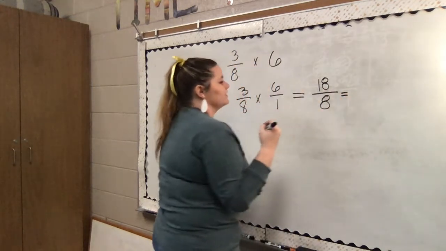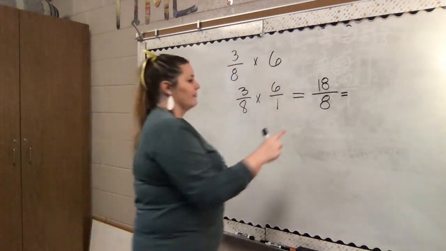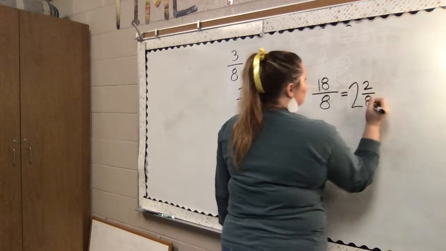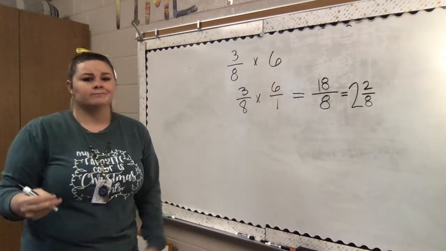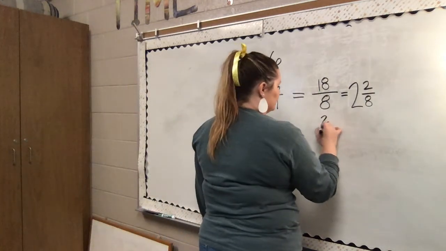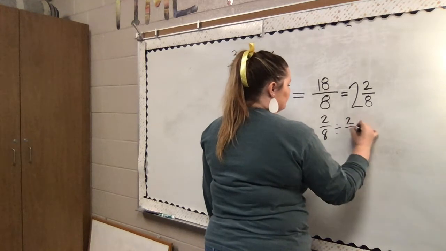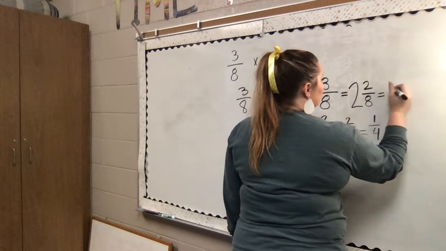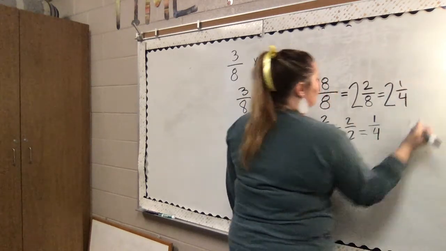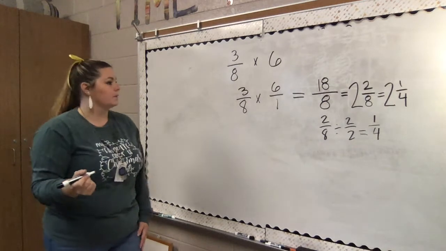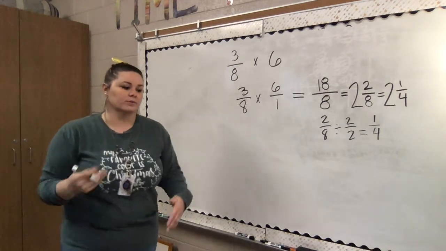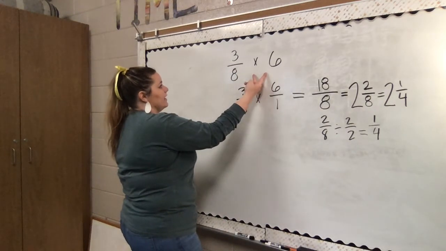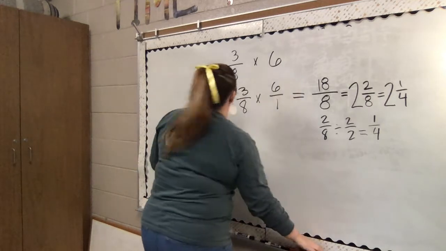8 times what is going to get me closest to 18? 8 times 2 with 2 left over. Okay, so I know there's a number that will go into 2 and 8. And of course, that's 2. So we're going to divide 2/8 by 2 over 2 to get an equivalent fraction that's a little bit simpler. And that's going to simplify to 1/4. So our answer is 2 1/4 or 2 2/8. Both are correct. So that is how you multiply a fraction by a whole number. So we'll do one more. And of course, we could have written this as 6 times 3/8 or 3/8 times 6 because of that commutative property of multiplication.